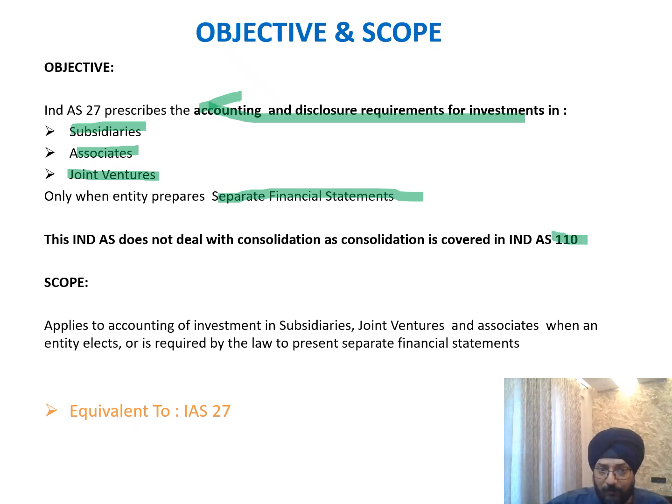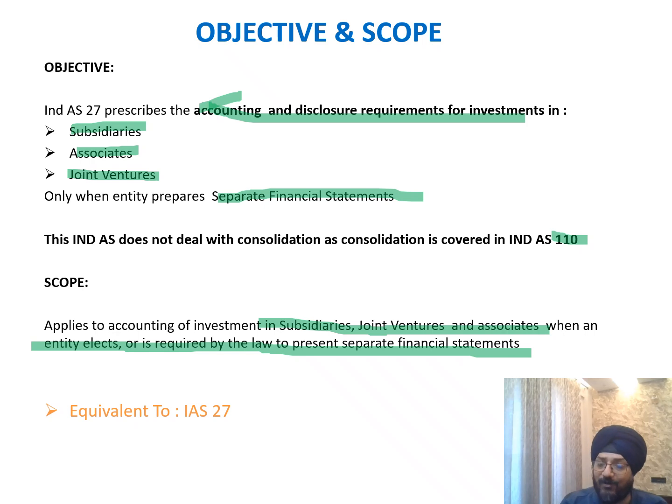For the purpose of scope, it applies to accounting of the investment in subsidiaries, joint ventures and associates when an entity elects or is required by the law to prepare a separate financial statement. So which means that this SFS, which is standalone financial statement, is applicable to disclose and to also mention the accounting for the entity if that entity has control in the other company, which is a subsidiary, or substantial interest in the other company in the form of a joint venture or associate.